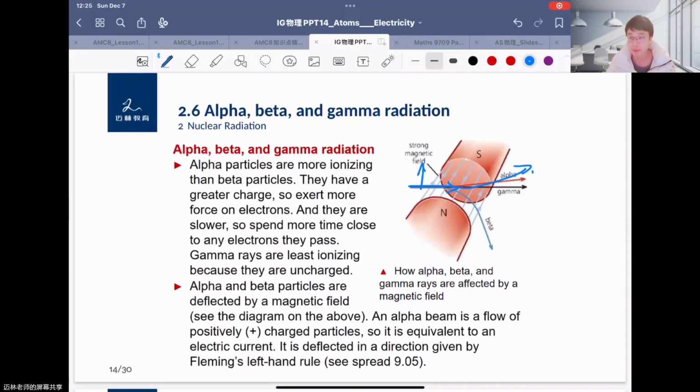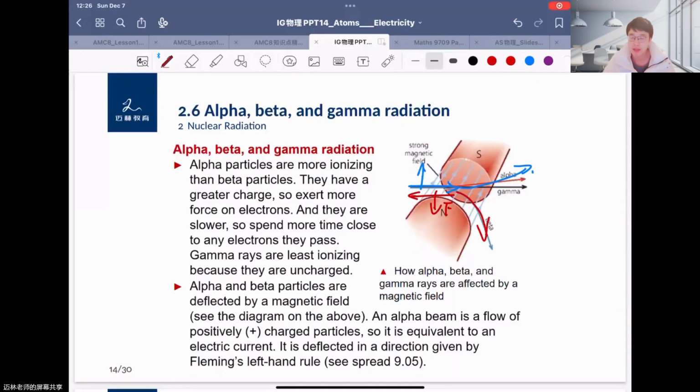Okay. And for beta particles, you can also use it this way, but remember that beta particles are electrons. So the electrons' moving direction is opposite to the current direction, right? So here the current direction is from the right to the left. Okay. So here you also use your left hand. The thumb means the force, the first finger means the magnetic field, and the second finger means the current direction. You can find that there's a force downwards for the beta particles, because the current is from the right to the left. And you have a deflection this way.